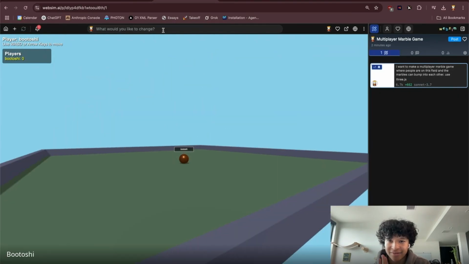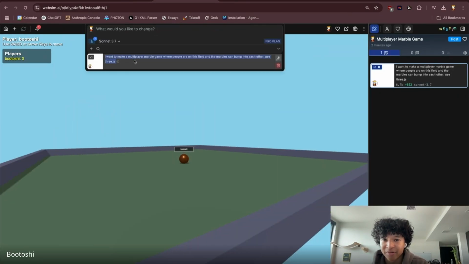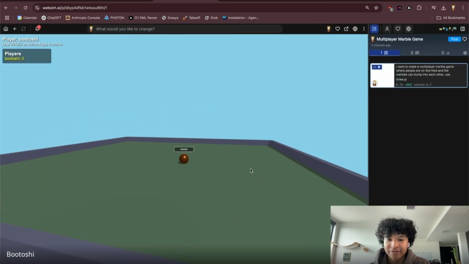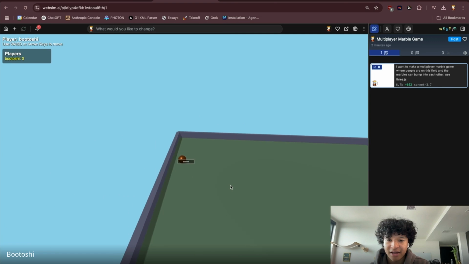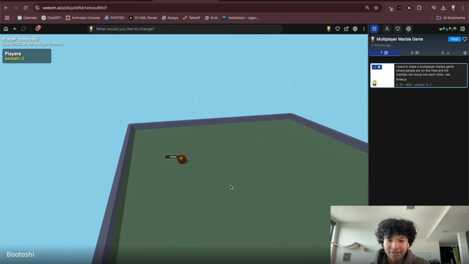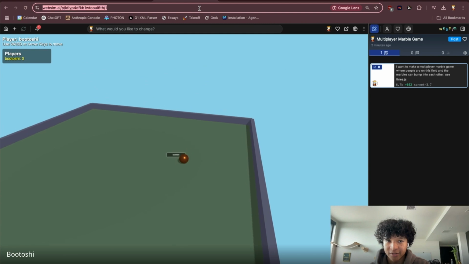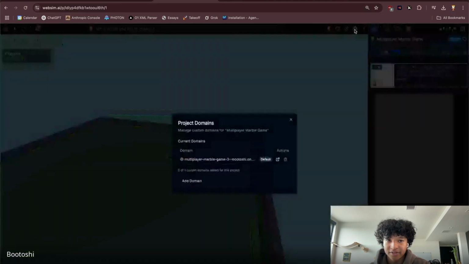Okay, now this was the other prompt we just did, which is I want to make a multiplayer marble game where people are on the field and marbles can bump into each other. Use Three.js. So now we have this multiplayer game, and I could use WASD to move around, which is pretty sick. To test the multiplayer feature, I'm just going to open this in a new browser.